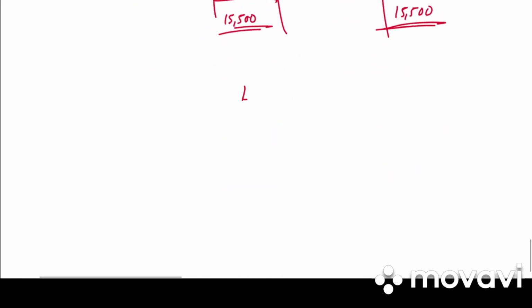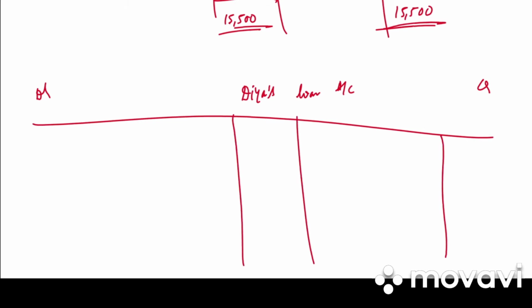The balancing figure will be to cash account 15,500. Next we prepare Dia's loan account. We have debit balance, credit balance. So it is on the asset side. So to balance brought down 2,000 and we transfer it to by Dia's capital account 2,000.